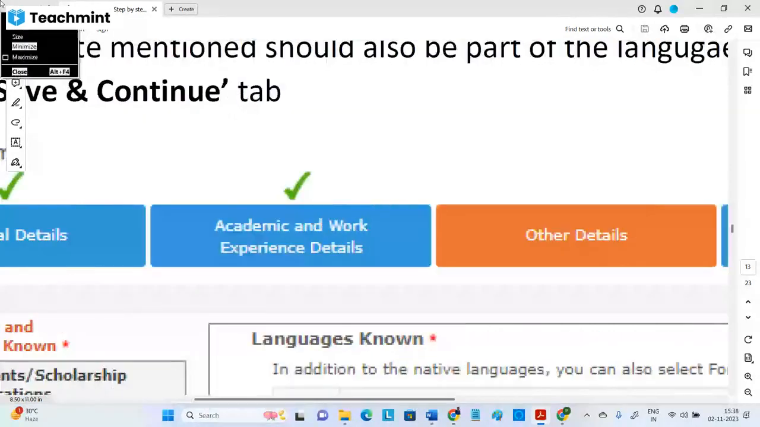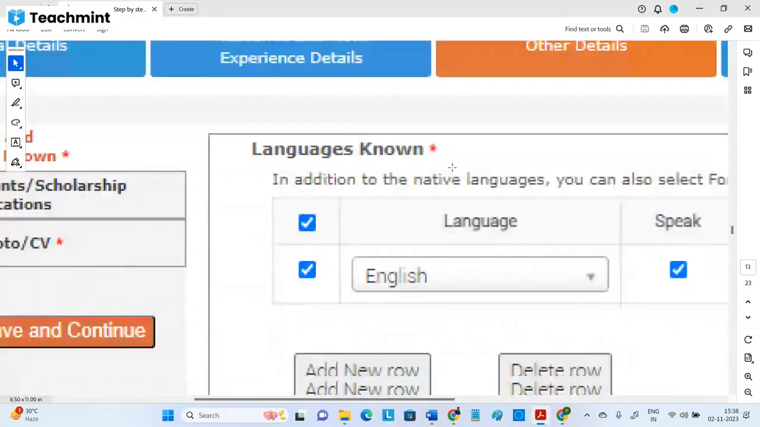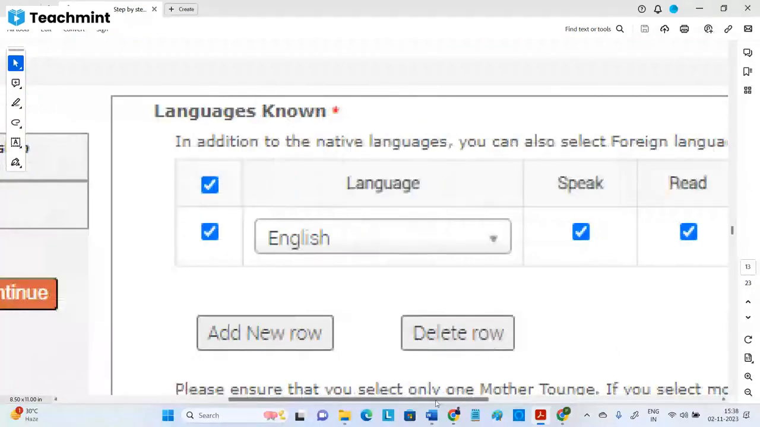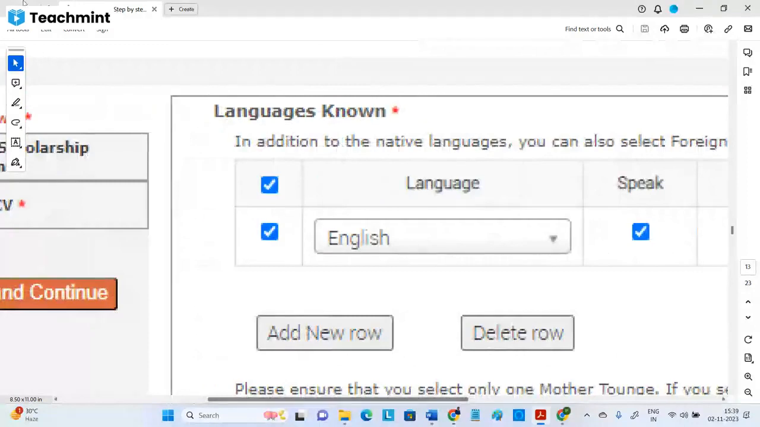Languages known: for English, they will give options like reading, speaking, listening, all. For Telugu, many people will say reading and speaking, and leave writing off. So it's all up to you. That is also allowed. Hindi or any language you can add. Sir, if I add 5 languages, is there any benefit? No benefit. So it's all up to you.